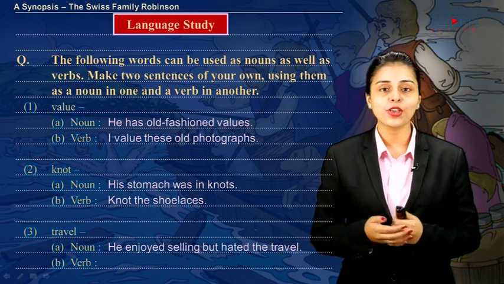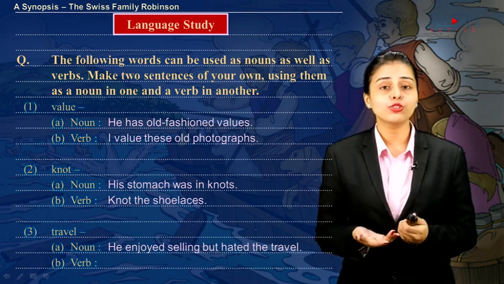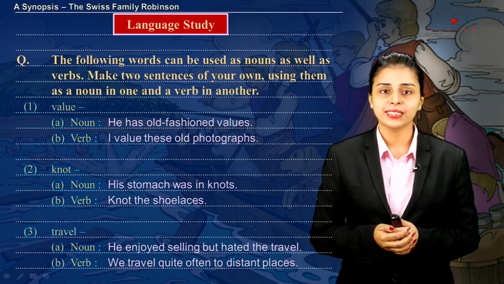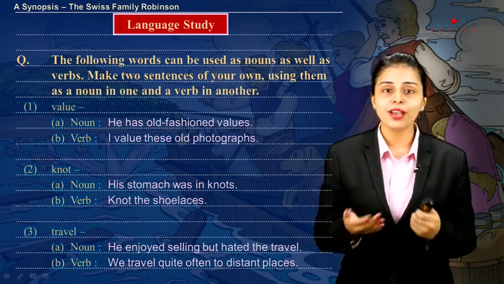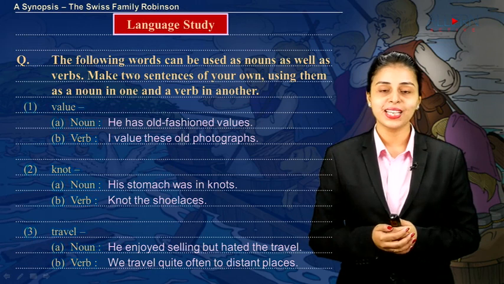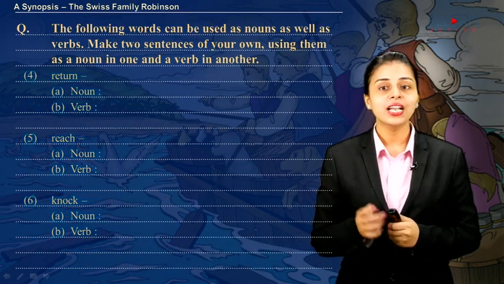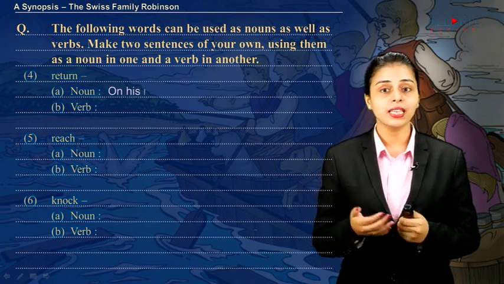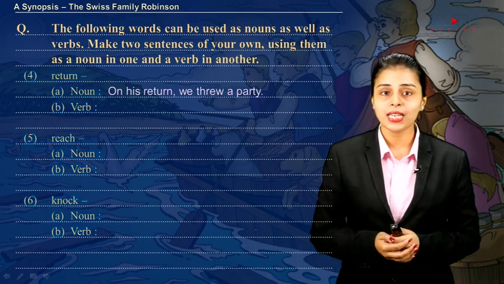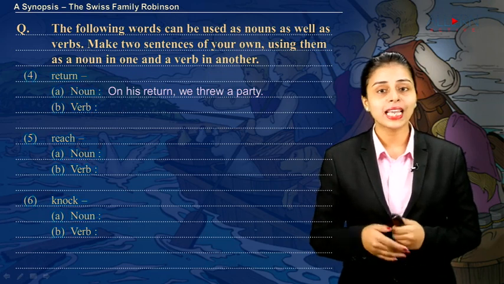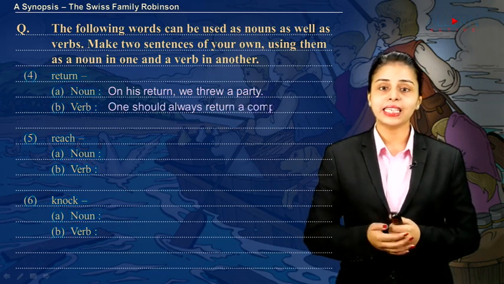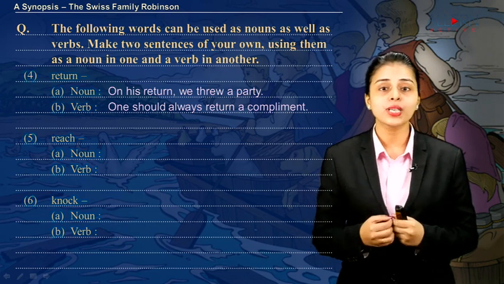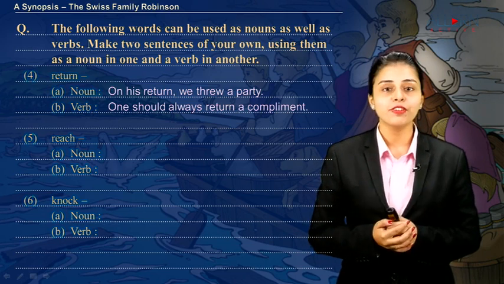The next sentence, if you have to use it like a verb, you can use it in so many different ways. You can say that we travel quite often to different places, or you can write down I like to travel to different places. Now moving ahead to the next one, return. Now if I have to use return as a noun, I can start by saying that on his return we threw a party. The next, if you have to use it like a verb, like an action, I'll say that one should always return a compliment, or we should always return the things that we have borrowed.